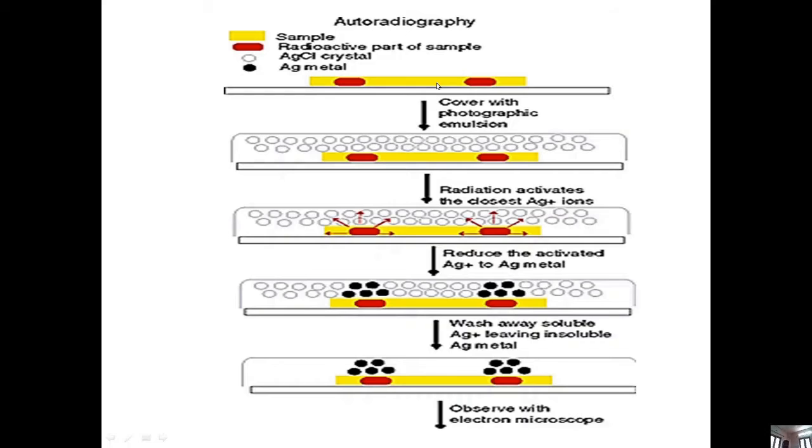The preparation in this case may be by means of incubating the tissue sections in a solution having radio labeled amino acids, so that radio labeled amino acids may be taken up by the tissue, and during the translation that radio labeled amino acids may be incorporated into the newly synthesizing proteins.